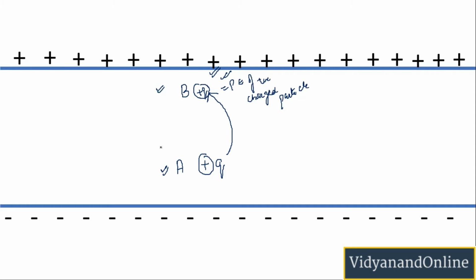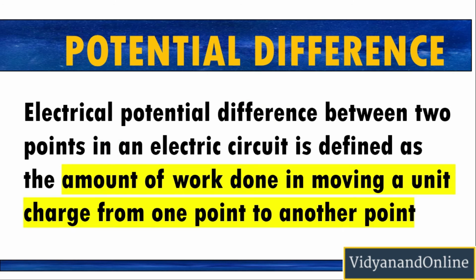So, the difference in the electric potential between 2 points is known as potential difference. Or we can say that electric potential difference between 2 points in an electric circuit is defined as the amount of work done in moving a unit charge from one point to another point.